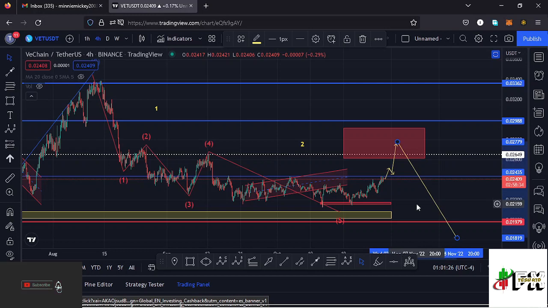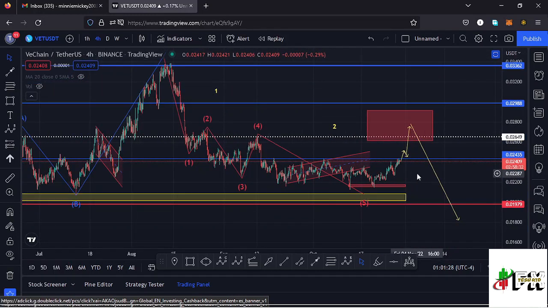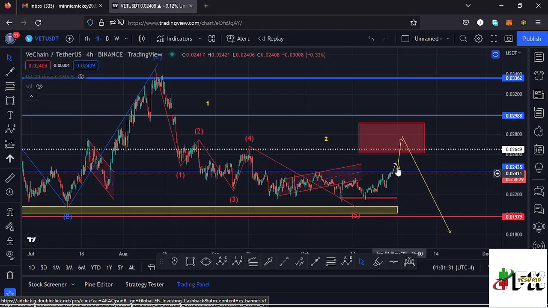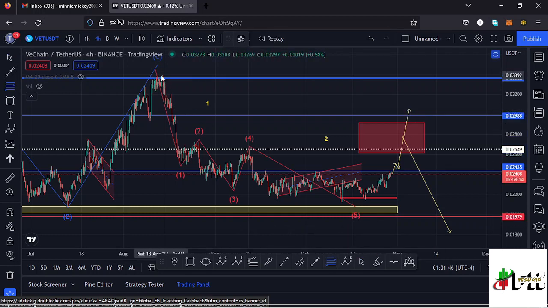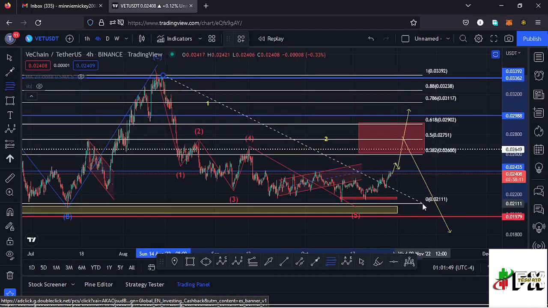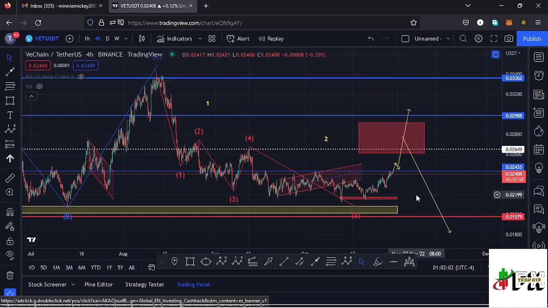Unless that happens, there is a possibility that Vechain might be making a new low here on the Vechain chart, and for us to also invalidate that movement to the lower side in the formation of a wave 3, I would expect Vechain to also manage to break above the key area of resistance at around the $0.029 mark and continue pushing higher, and also manage to break above the 0.78 fib level, which perfectly lies at the $0.03117 mark. In case that plays out, then I have to restructure my Elliott wave count to the upper side and put it in a more bullish movement to the upper side.